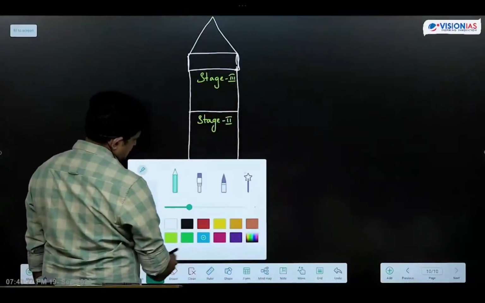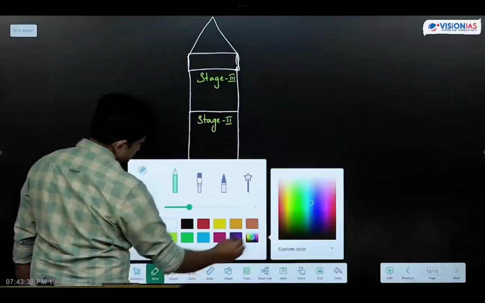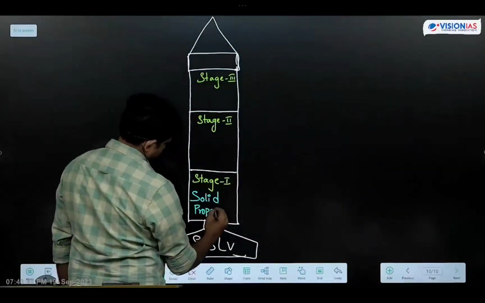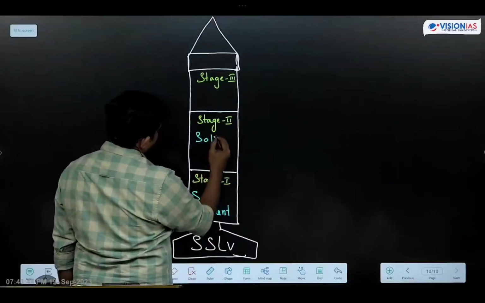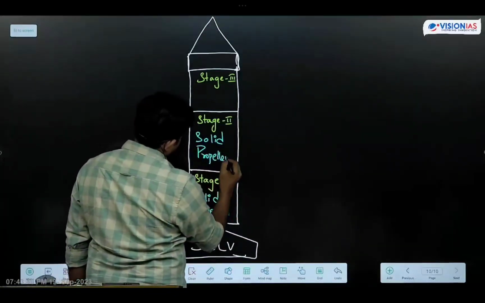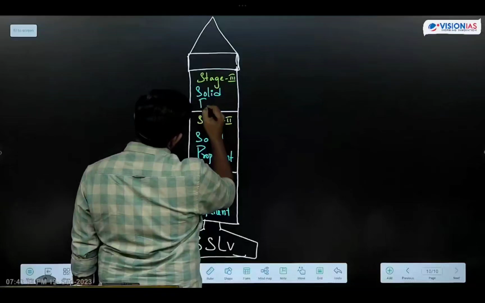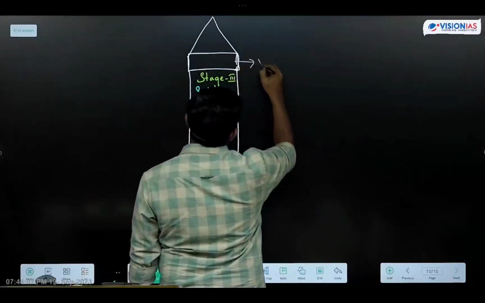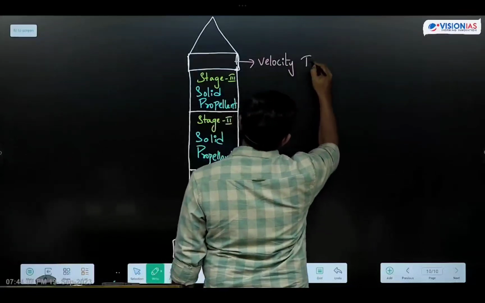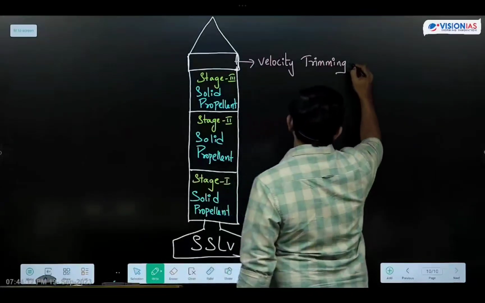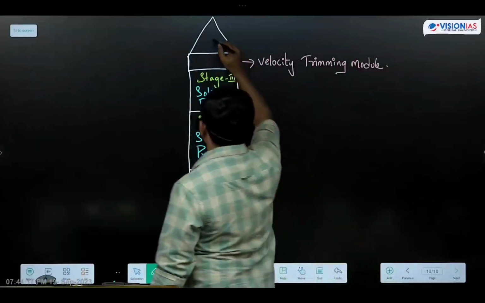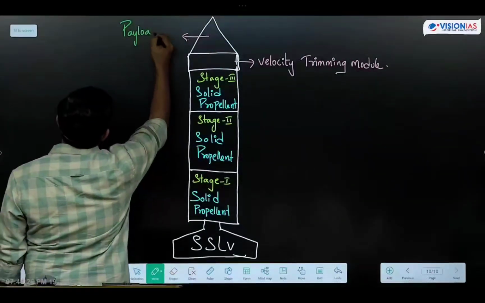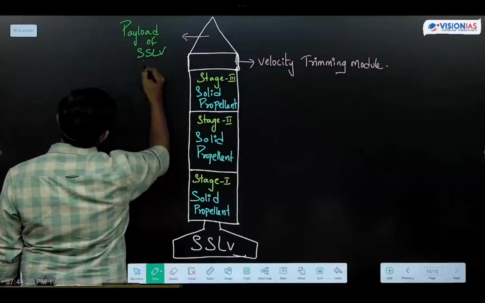In all these 3 stages, solid propellants are used. Solid propellant is used here, and here also solid propellant is used. Here it is the velocity trimming module. Payload of SSLV.